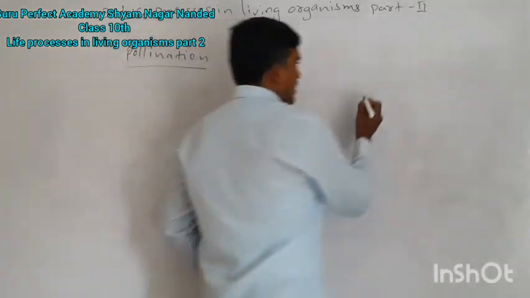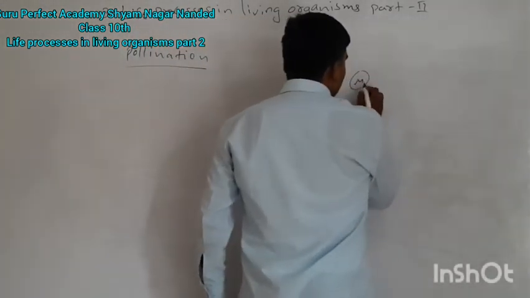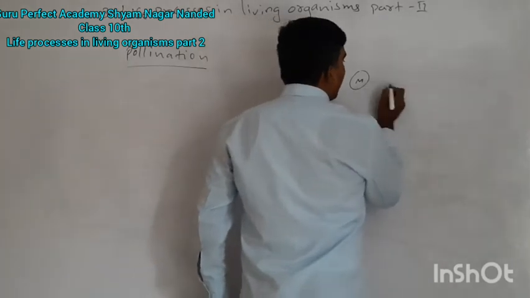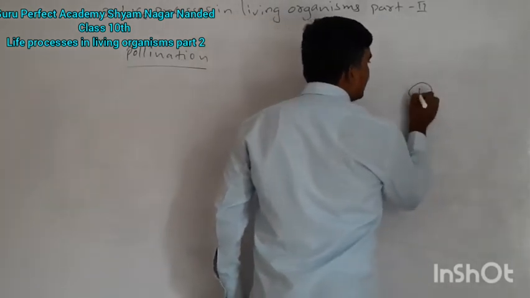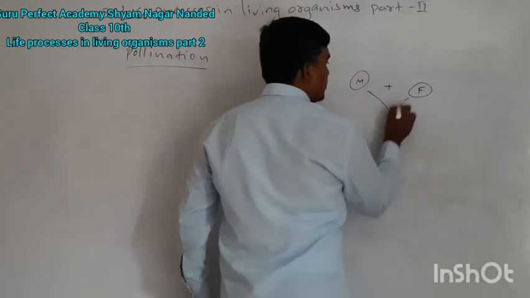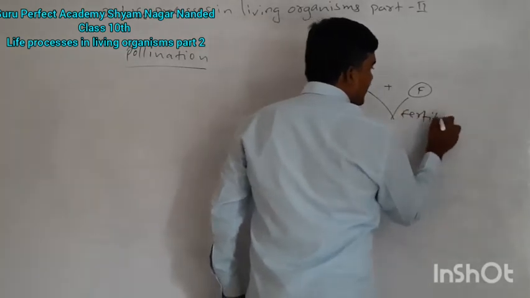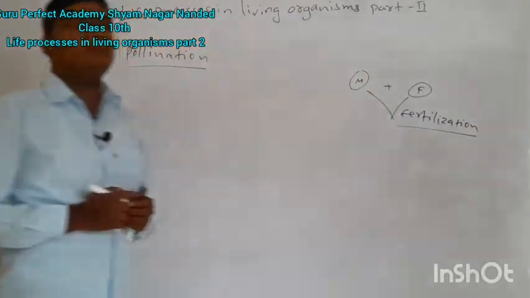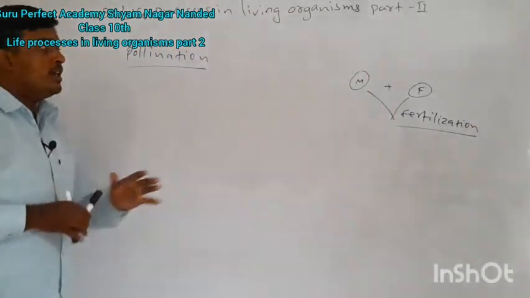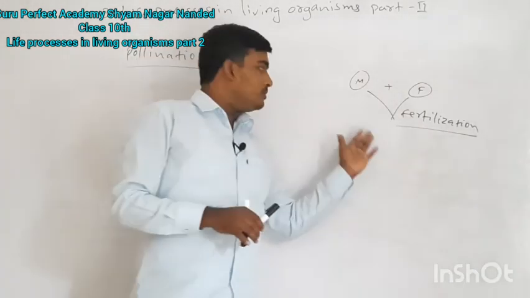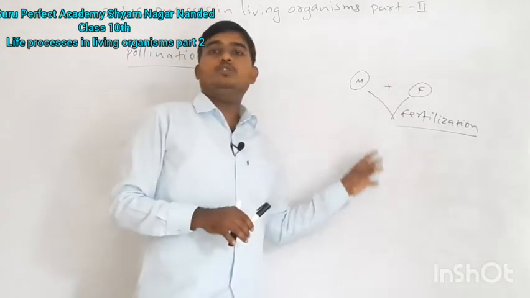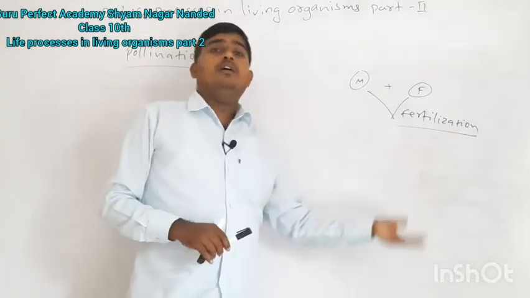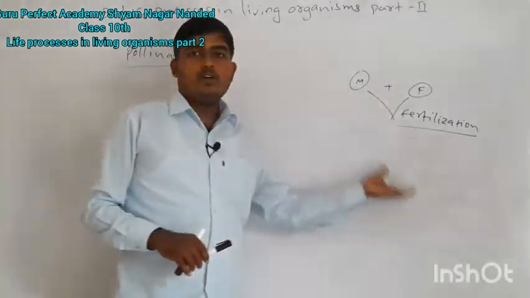Without fusion, I already told you, male gamete plus female gamete, that is the process of fertilization. Why is fertilization necessary? Because to form the diploid zygote, and that diploid zygote then converts into an embryo, and the embryo converts into a child or that particular organism.